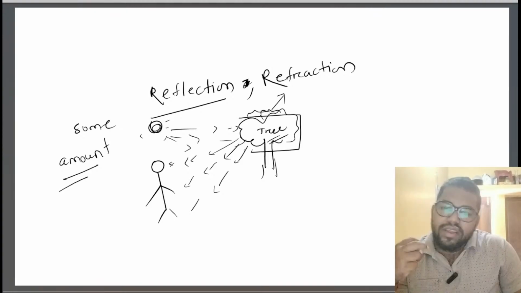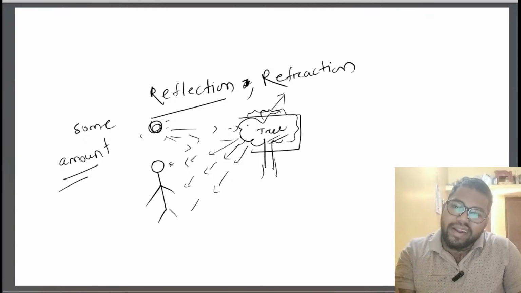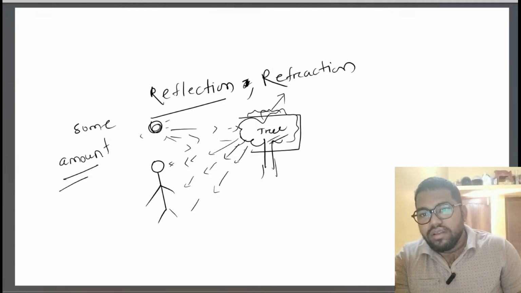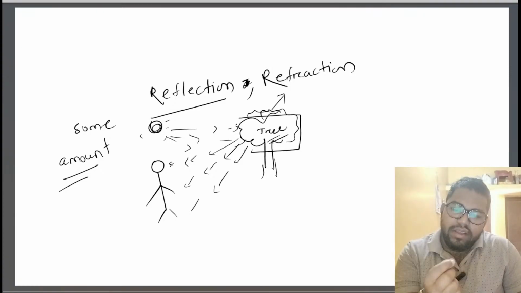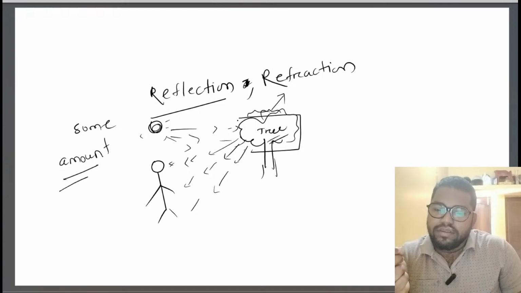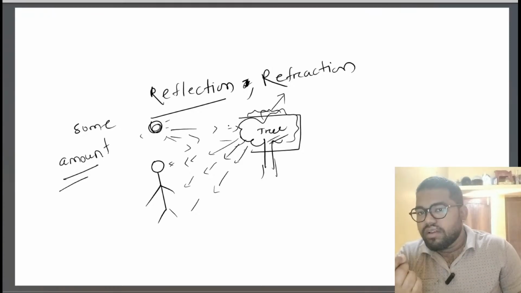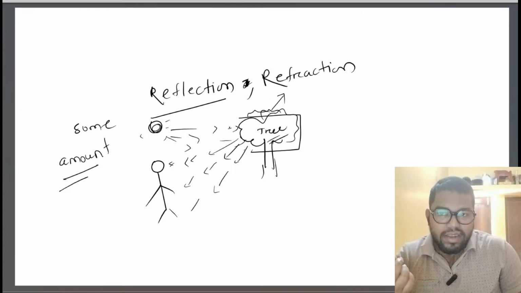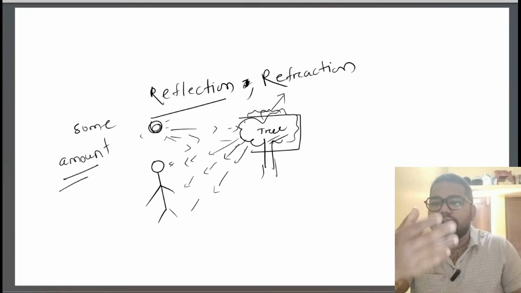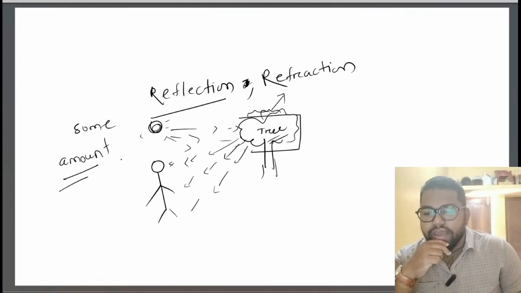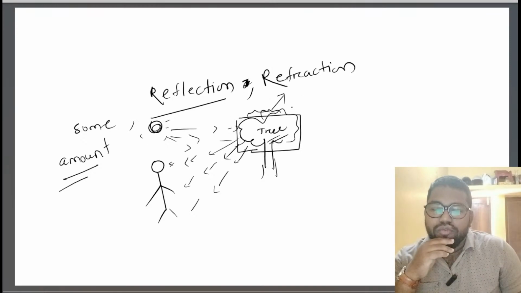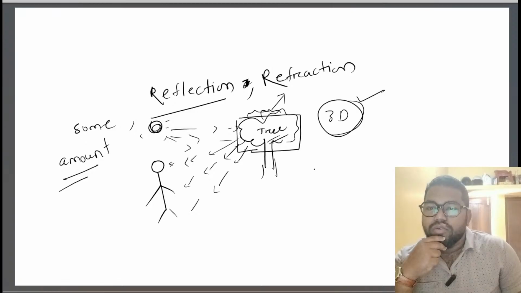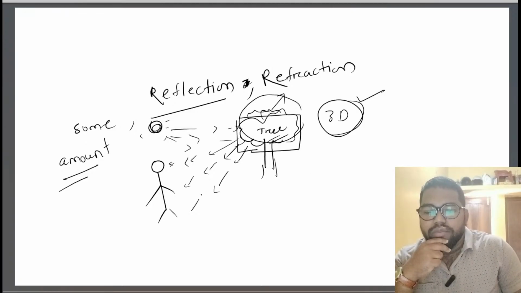It goes according to the angle formed with that surface where the light strikes, which we can call incident rays, having an incident angle as well. The same amount of angle it will reflect back again. This is the reason we are able to see some side, not everywhere, because what we are talking about is 3D. Yes or no? We are not able to see the whole part of the tree by standing in front of it.